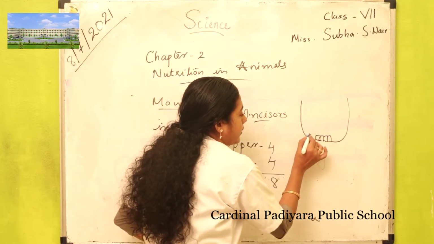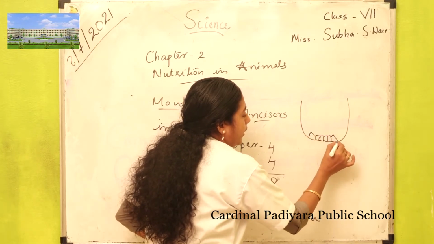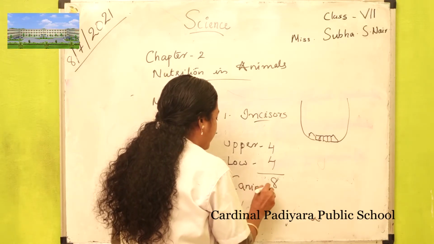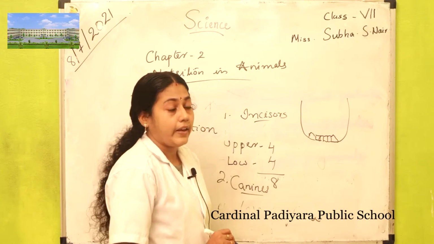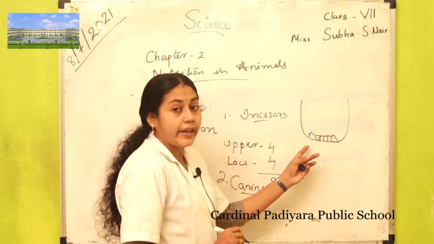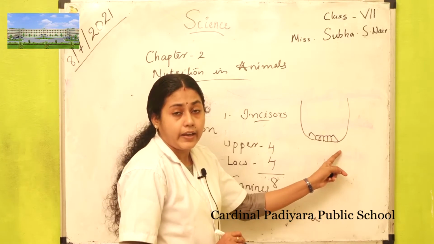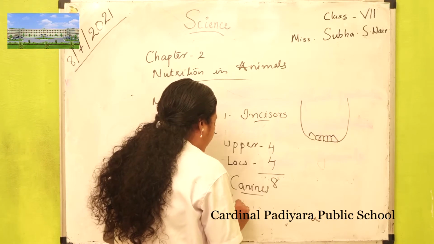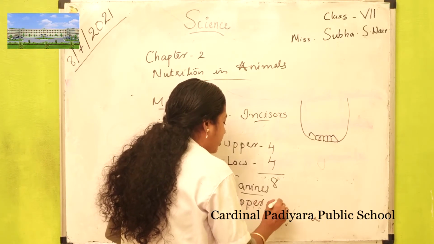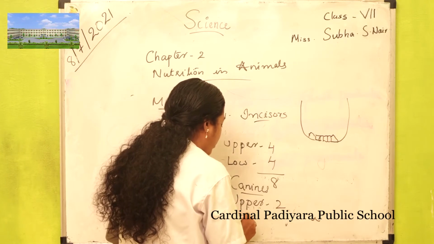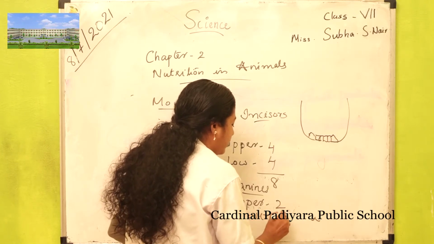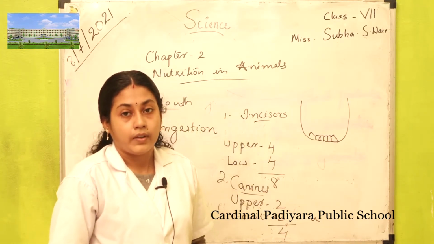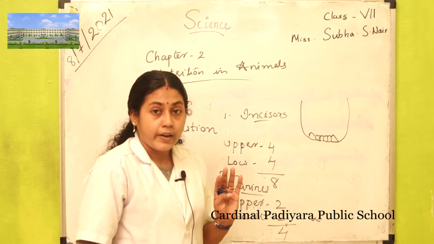Next to incisors, another type of teeth present in our mouth is called canines. We have one canine on one side and another canine on the opposite side. So in the upper jaw we have 2 canines, and in the lower jaw also we have 2 canines. In total we have 4 canines in our mouth.